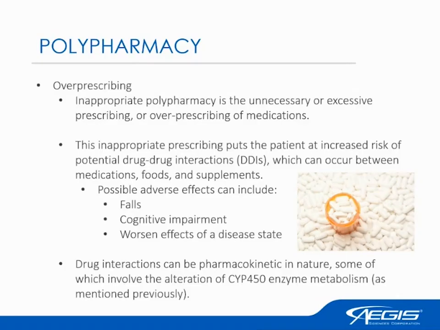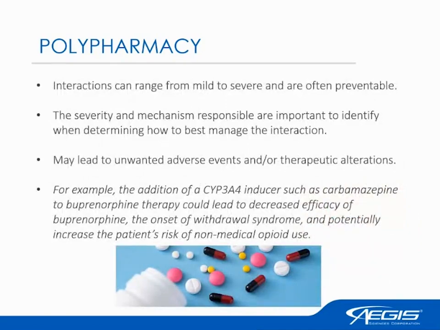So, like we saw before with the CYP450 enzymes, we may see some pharmacokinetic interactions that may cause the patient a worse effect, unfortunately, like I mentioned previously. And these interactions can be mild to severe, but they're often preventable. I think the first step is to be aware of what our patients are taking and then be able to manage that. With the case of bupropion and oxycodone, there are potential other options that the prescriber can give so that we don't see that drug interaction, because as I mentioned before, that interaction can lead to potential negative effects for that patient. So, like I said, it can lead to adverse effects.